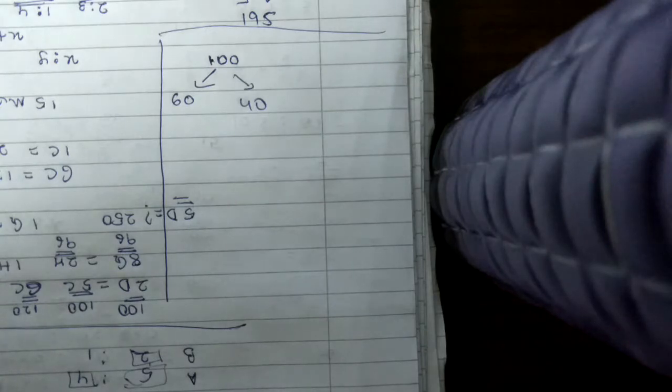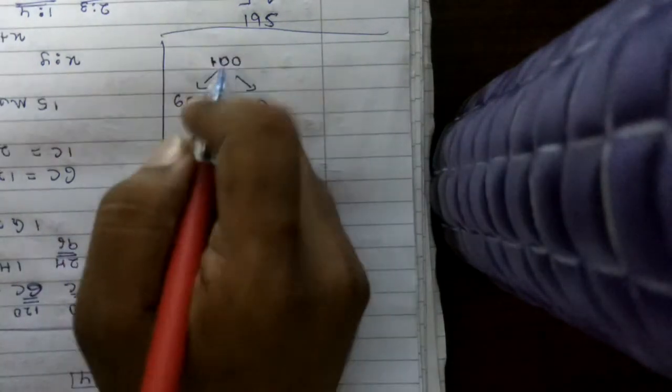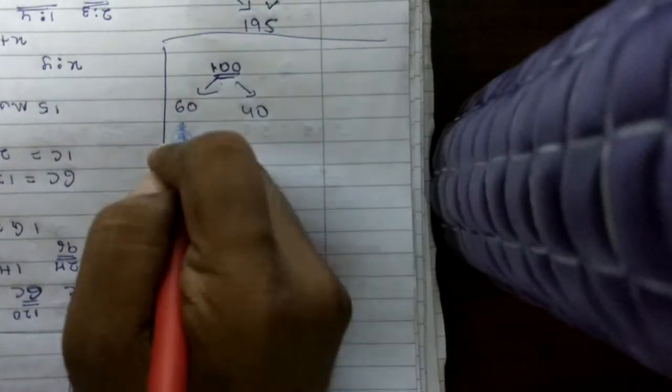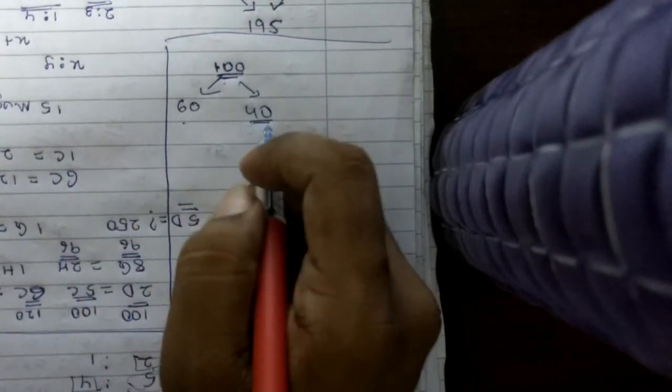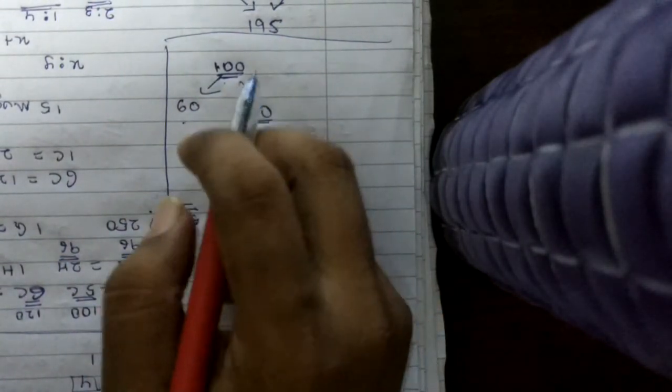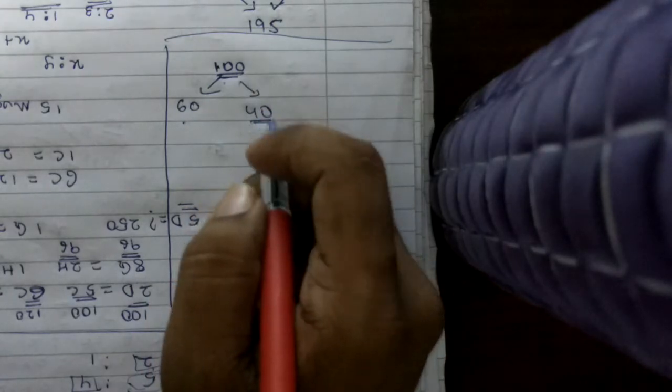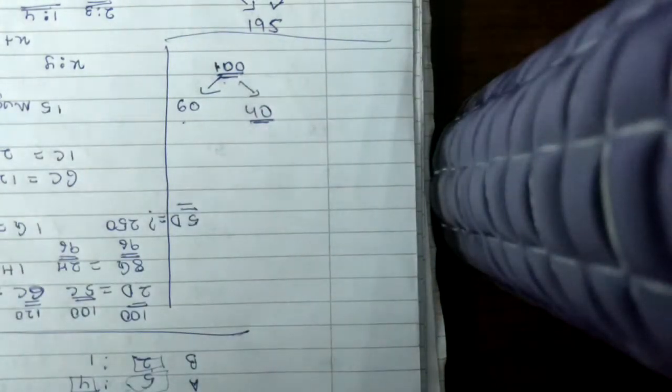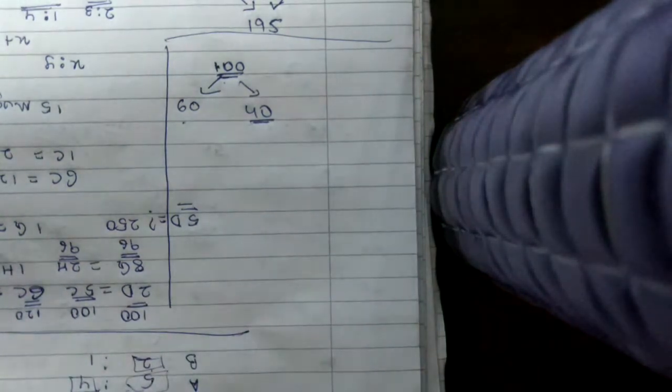Out of this 100 she spent 60 on clothes and the remaining 40 is left. Now, Megha went to a mall and spent 60% of the total money she had on clothes and 60% of the remaining on food.